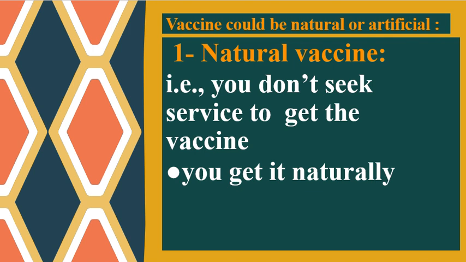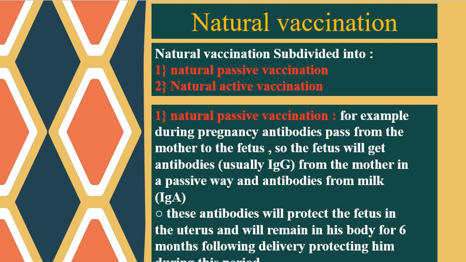Vaccines could be natural or artificial. Natural vaccine means that you don't seek service. You don't go to the hospital to get a vaccine or to get an injection containing a vaccine. You get it naturally. I will give some examples of natural vaccination. However, it is first better to know that they are divided into natural passive vaccination and natural active vaccination.